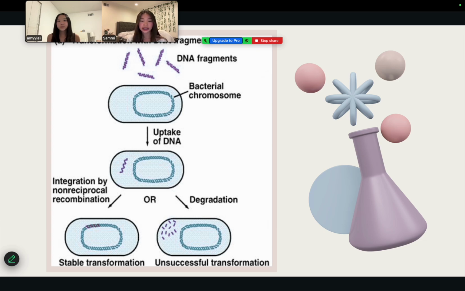When foreign DNA enters a bacterial cell, a few things can happen. On the left side, labeled integration by non-reciprocal recombination, the foreign DNA is inserted into the bacterial chromosome. This DNA becomes part of the cell's genetic material, so the transformation is successful. On the right side, labeled degradation, the foreign DNA cannot integrate and is broken down by the cell. In this case, the transformation fails.